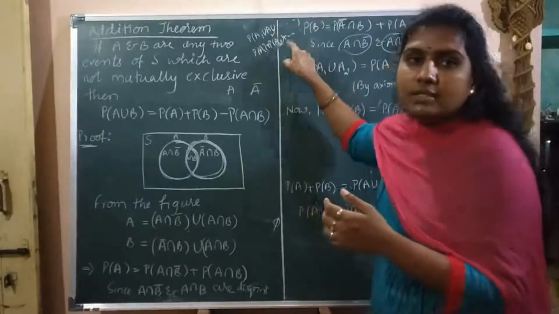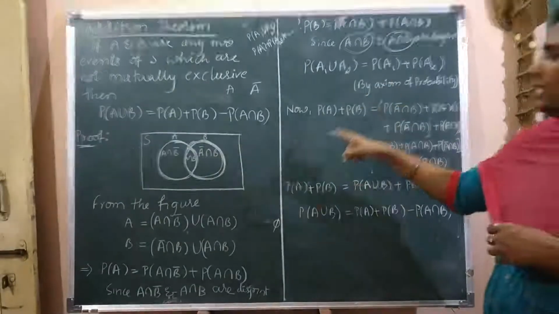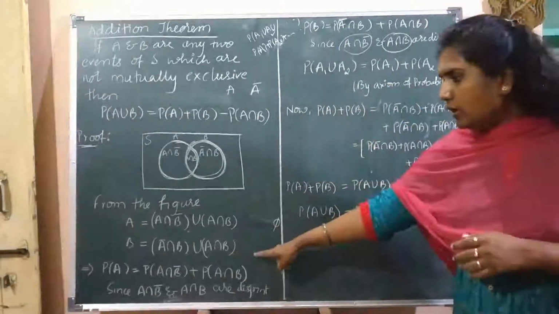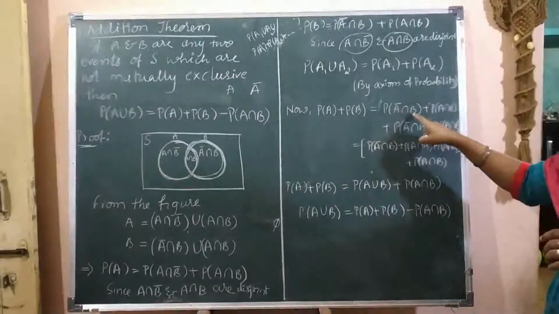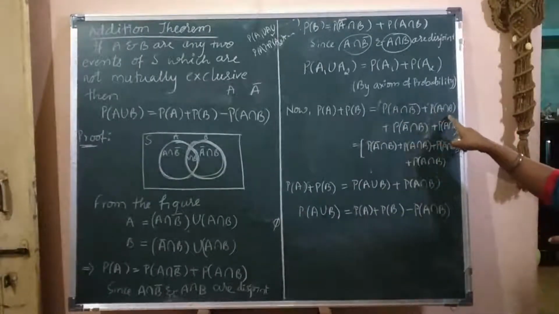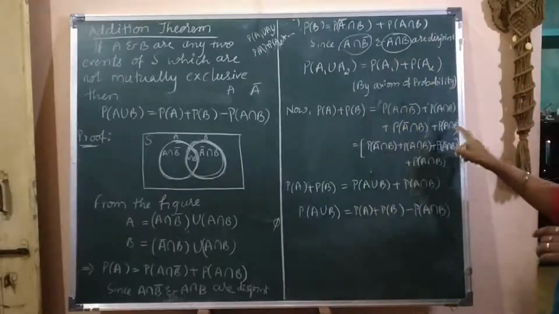This is the axiom of probability. By using that, we can write P of A plus P of B. P of A is P of A intersection B bar plus P of A intersection B, plus P of A bar intersection B plus P of A intersection B.